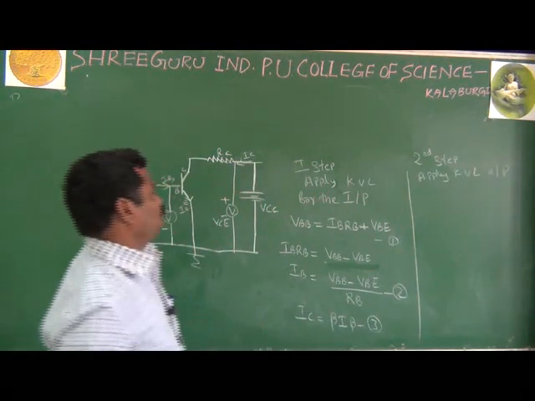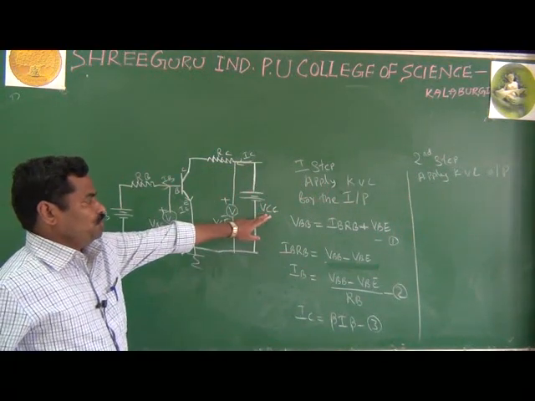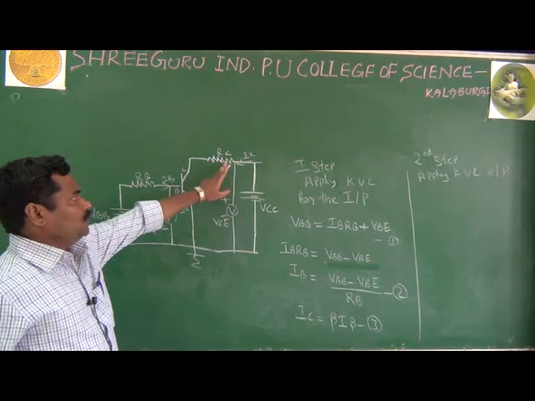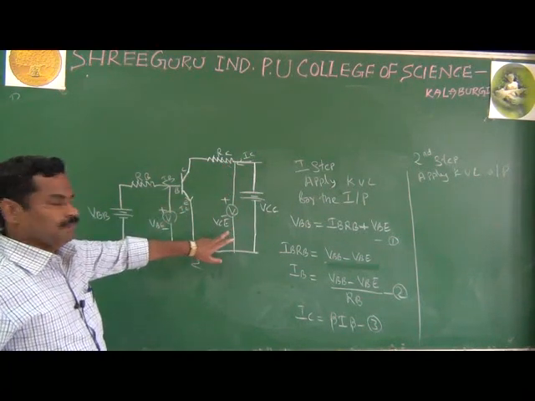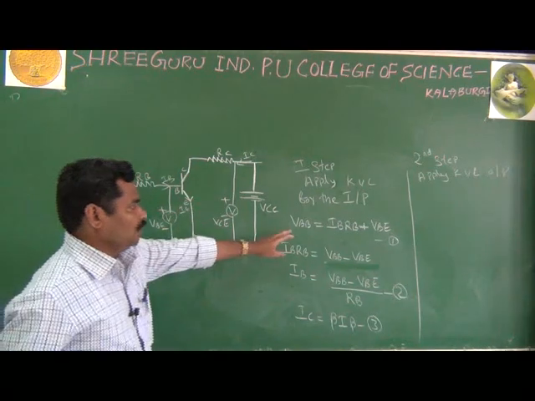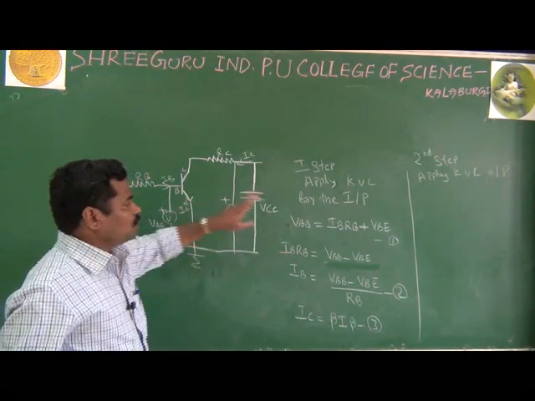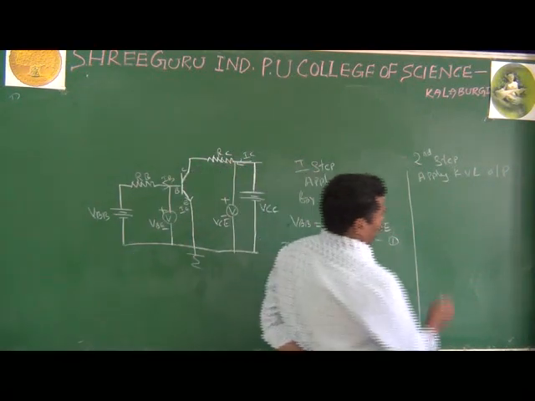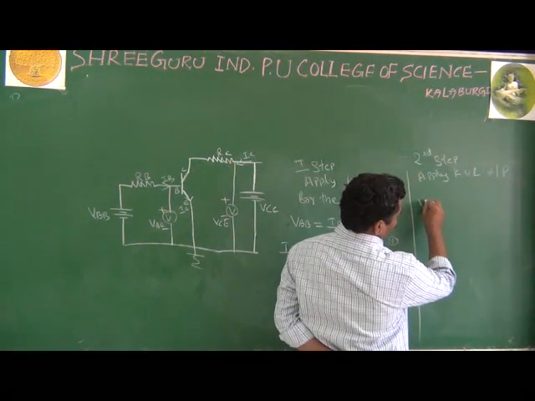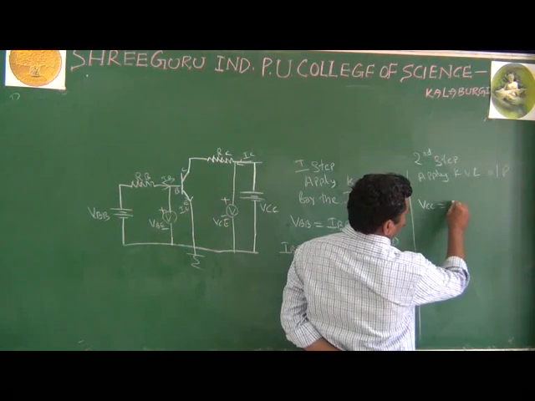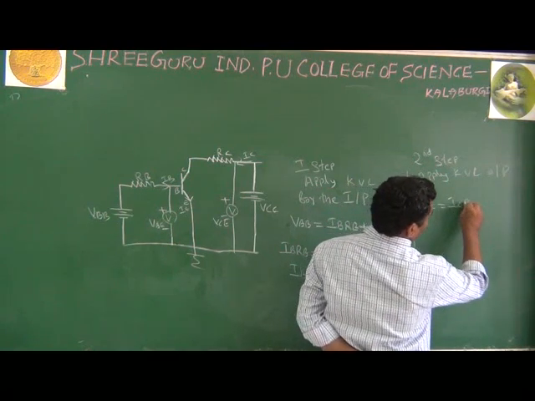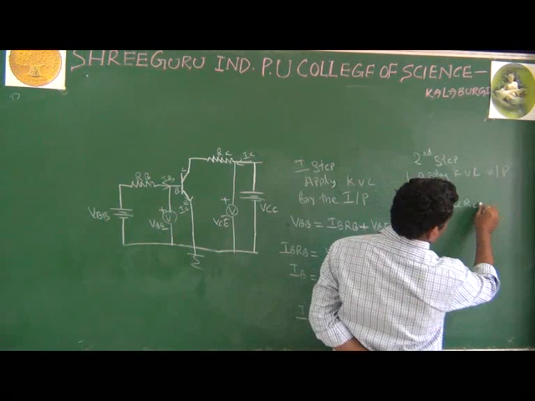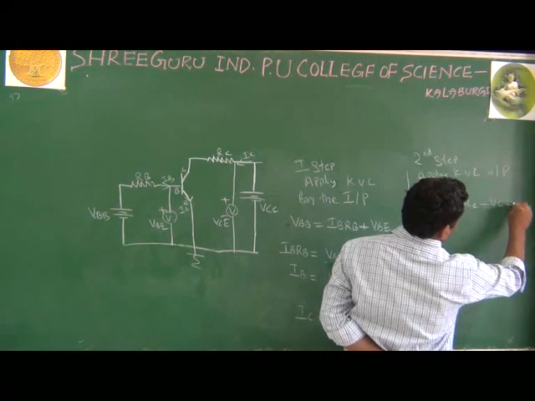And in your output section, VCC equal to IC into RC plus VCE. Same as how I used the KVL here, you can use the same KVL in the output section. That becomes VCC equal to IC into RC plus VCE.